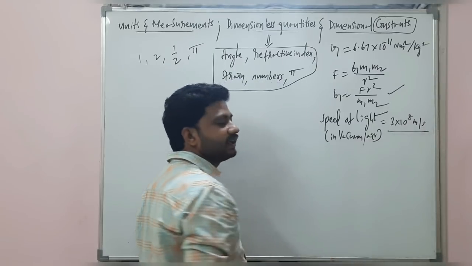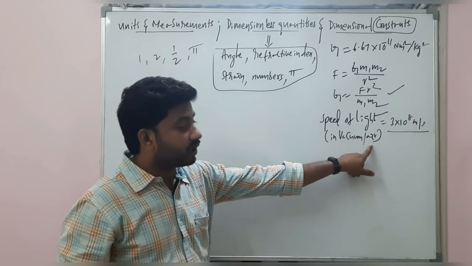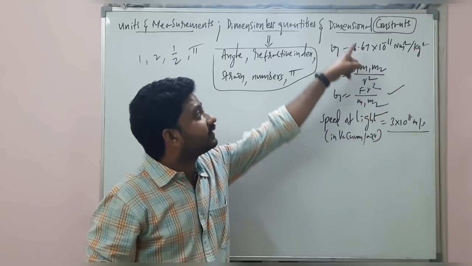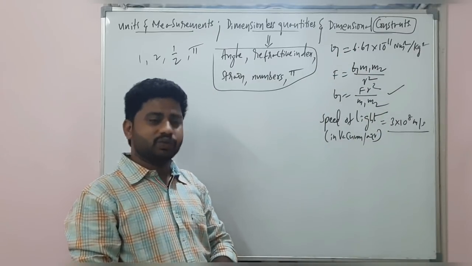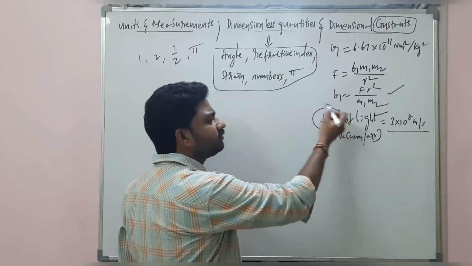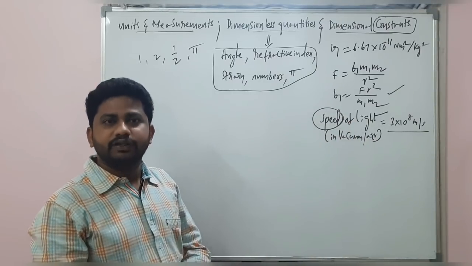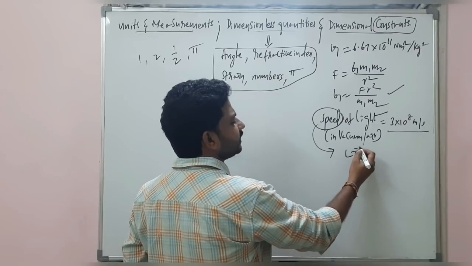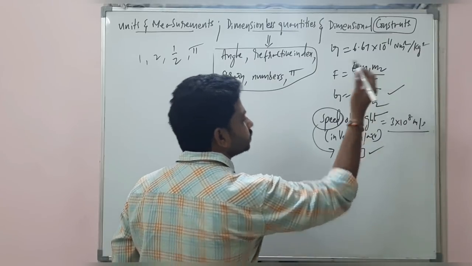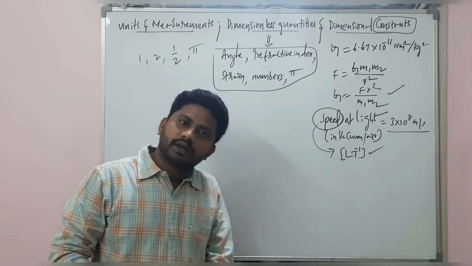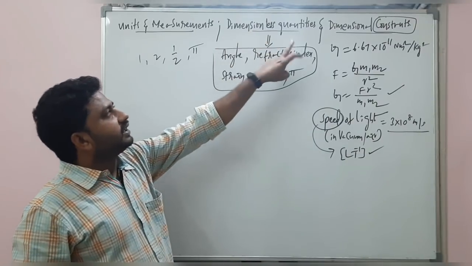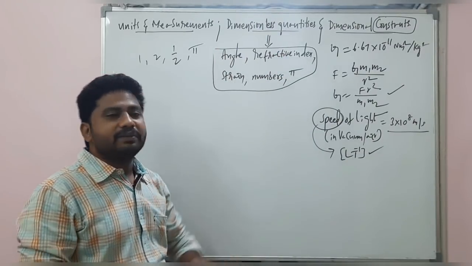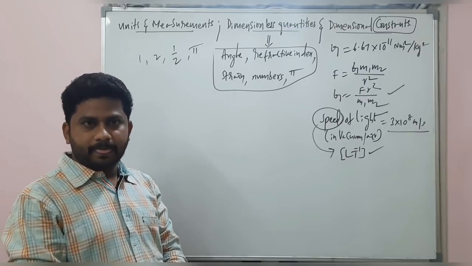It's a constant in vacuum or air, so that's called a dimensional constant. What is the dimensional formula of speed? You know, right? Speed is distance by time. So I can say its dimensional formula is L T minus 1. Alright. This is the basic thing about dimensionless quantities and dimensional constants.